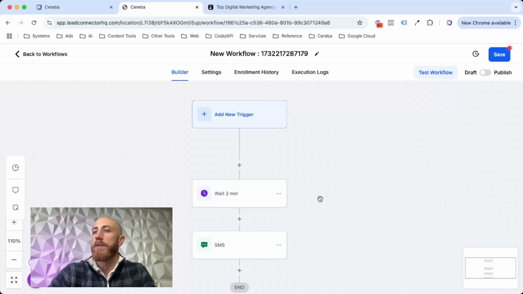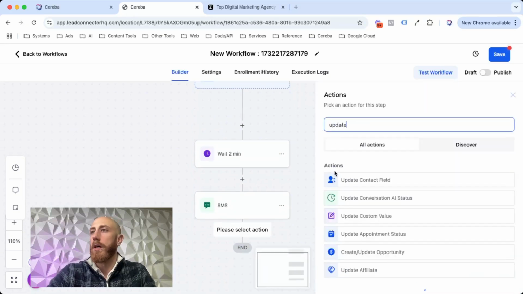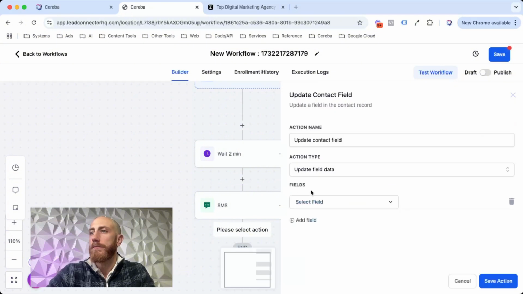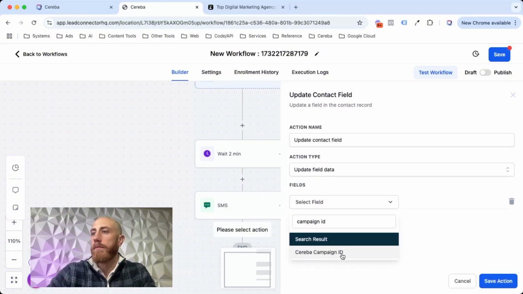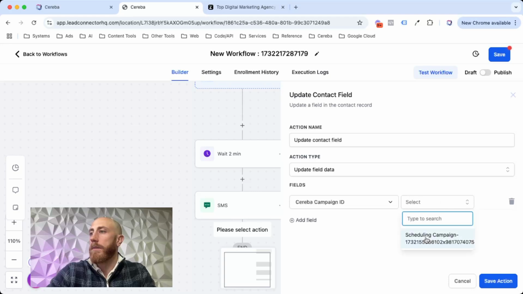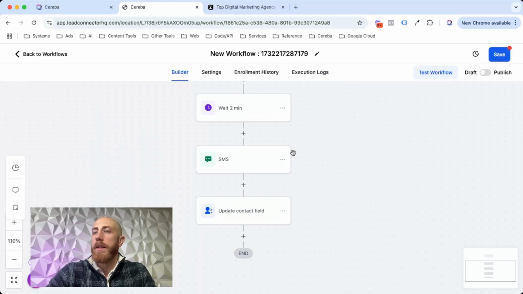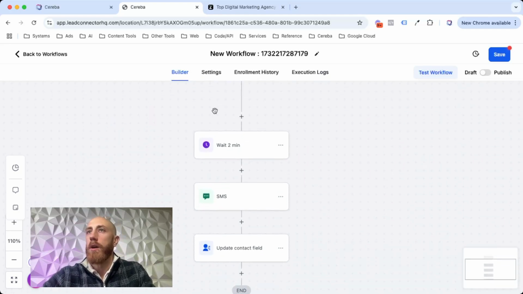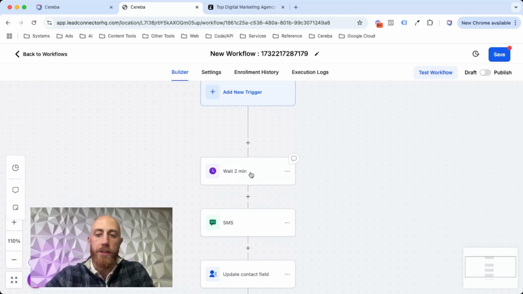Great. So now I have this SMS message, and then after that, it's as simple as just updating a contact field. Boom. And I'm going to say campaign ID, and I'll pop that in here. Boom. Scheduling campaign. Cool. And then now this is ready to go. Like, I can drop a contact in here, and I can say, these are the people that I want to reach out to about this.